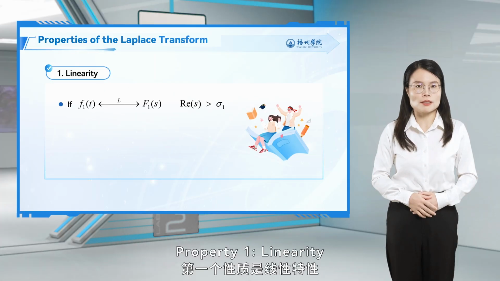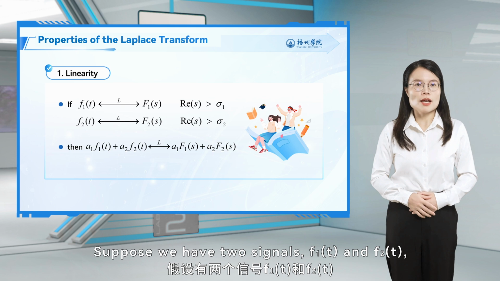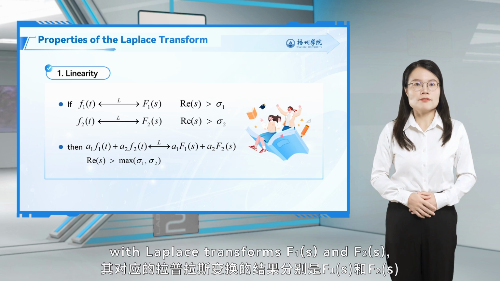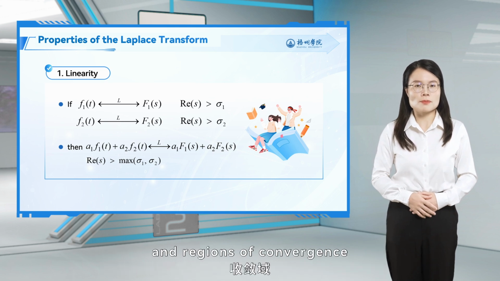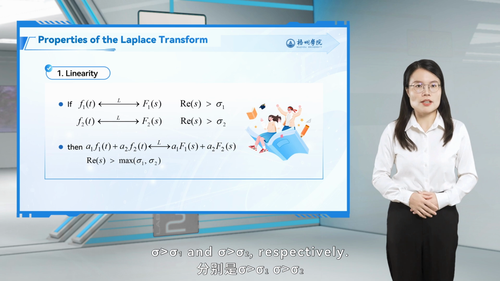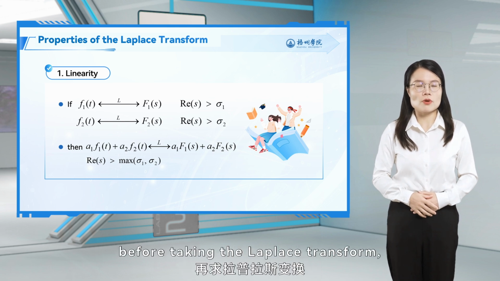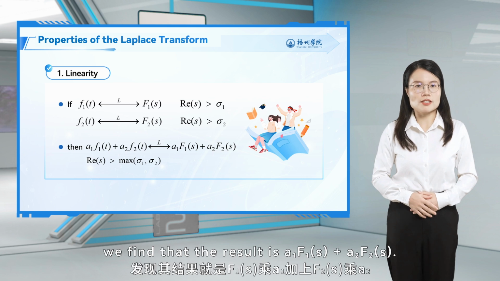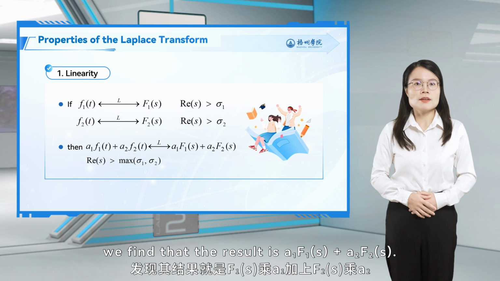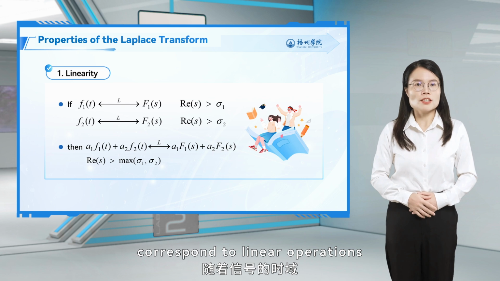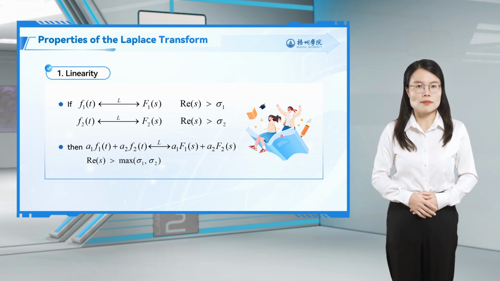Property 1, linearity. Suppose we have two signals, f1(t) and f2(t), with Laplace transforms F1(s) and F2(s), and regions of convergence sigma greater than sigma 1 and sigma greater than sigma 2 respectively. If we scale f1(t) by a1, f2(t) by a2, and then add them together before taking the Laplace transform, we find that the result is a1 times F1(s) plus a2 times F2(s). This means that linear operations in the time domain correspond to linear operations in the complex frequency domain.